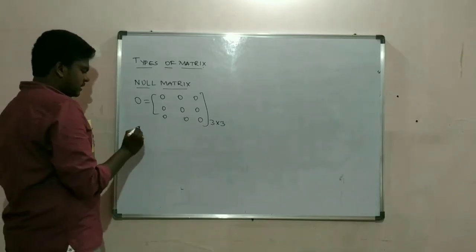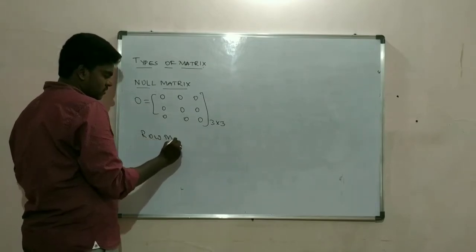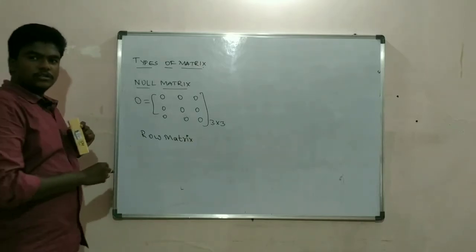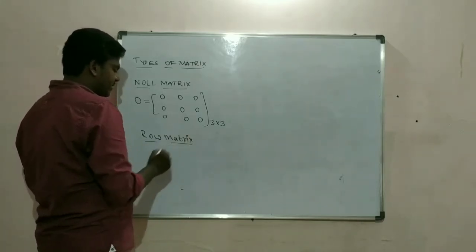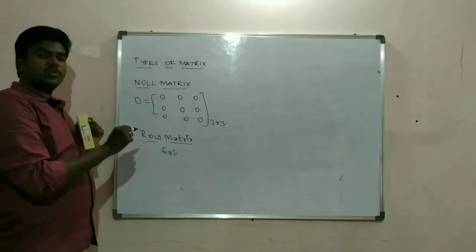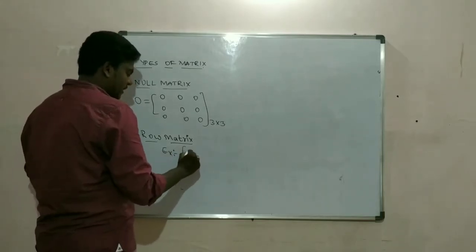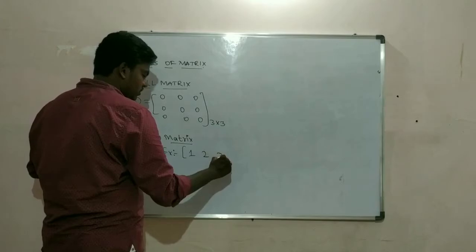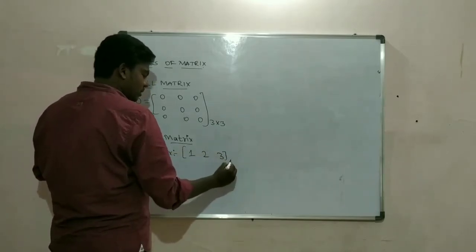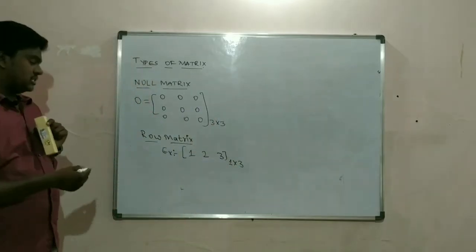And the next one is row matrix. Row matrix means this matrix will have only one row. For example, 1, 2, 3. If you want to write the order of this matrix, it's one row, so 1 cross 3. There are 3 columns, so it is 1 cross 3. So this is row matrix.